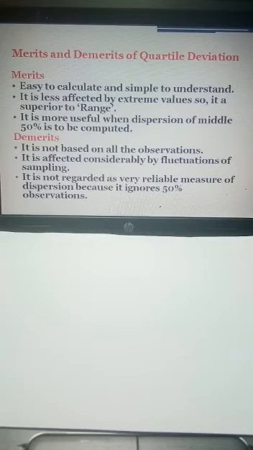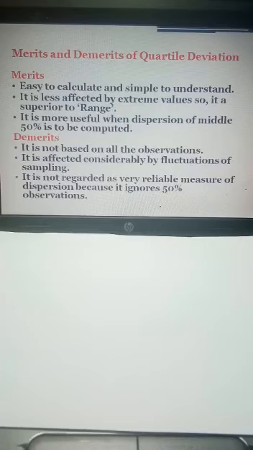Regarding the demerits, it is not based on all the observations because we are considering only the central 50% observations. It is affected considerably by the fluctuation of the sampling, and we can't say it is a very reliable measure of dispersion because it ignores 50% of the observations, as it is based on the middle 50% observations, neglecting the upper and the lower 25% observations.